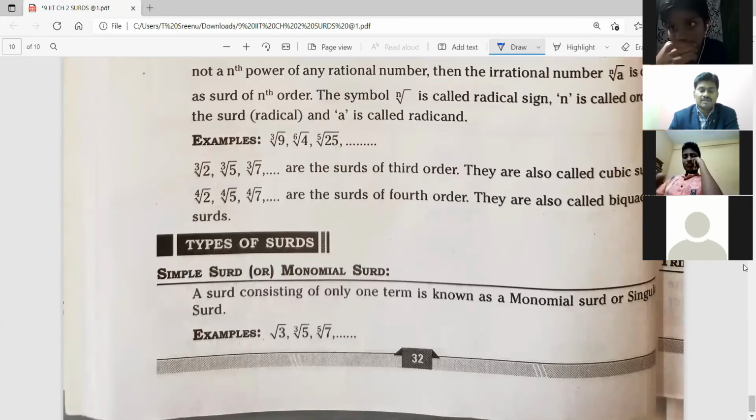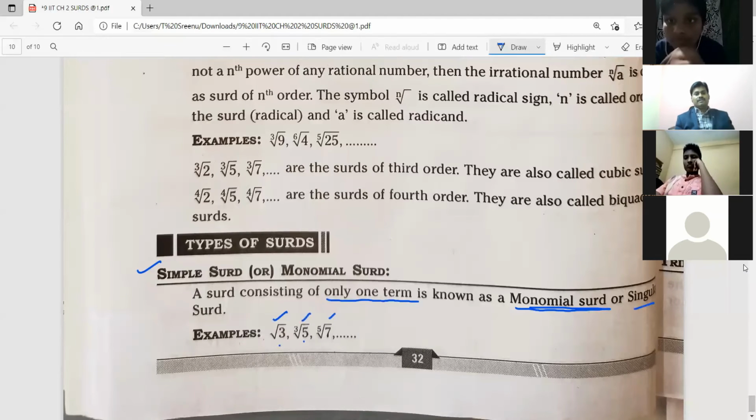And now we are learning the types of surd. First surd is the simple surd. You can check once or take the screenshot as you wish. A surd consisting of only one term. Generally, only one term, monomial we will say. Simple surd or monomial. See here, all single terms only there. Okay, that is a simple surd. Right? Shall I scroll? Yes, sir.